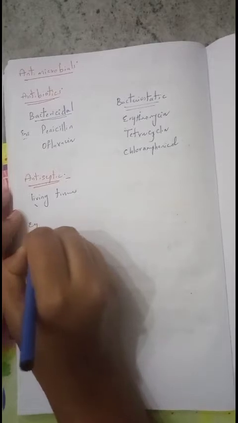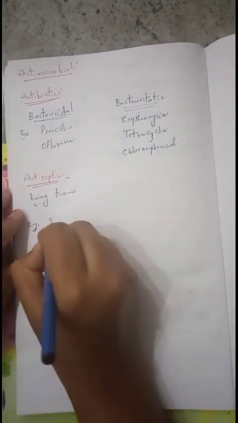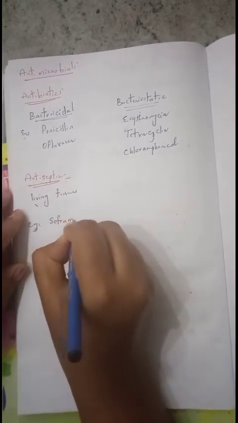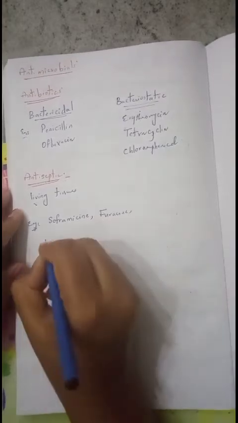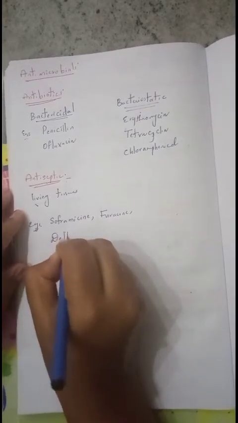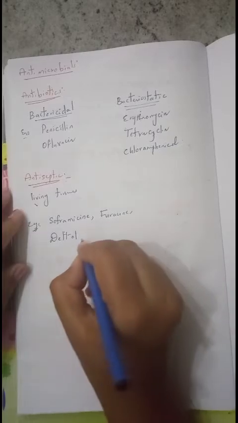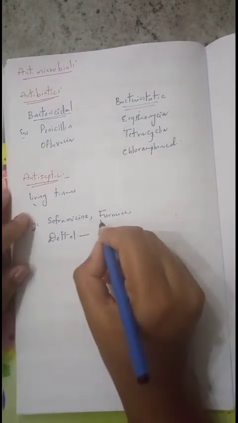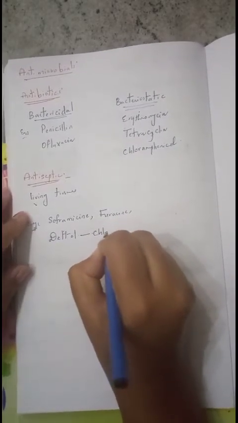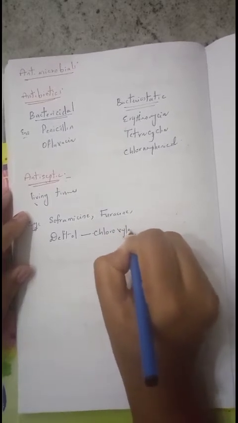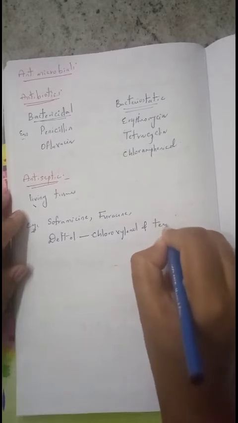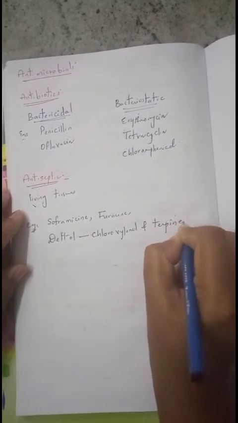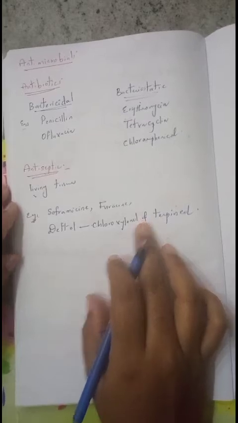For example, we can take soframycin, furacin, and Dettol, which is a mixture of chloroxylenol and terpineol.